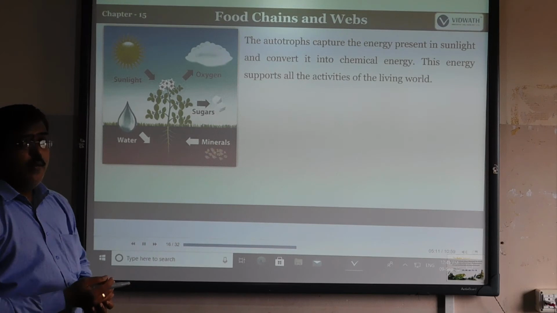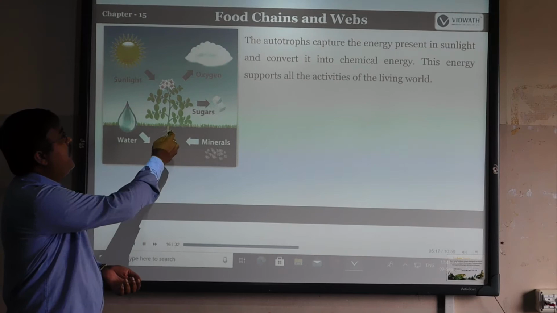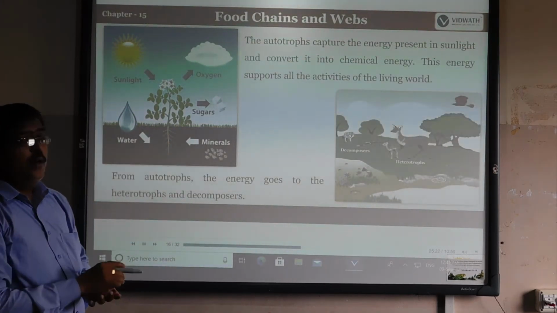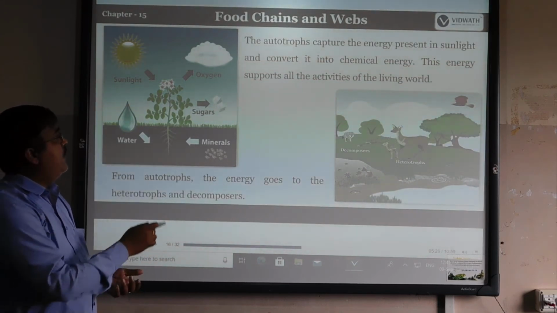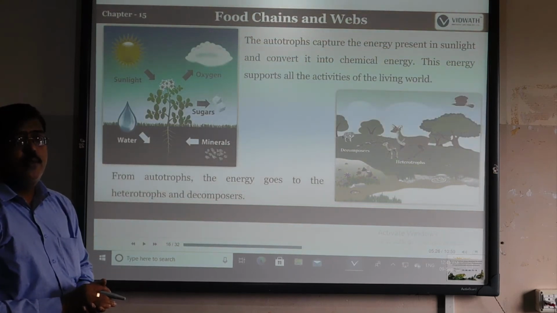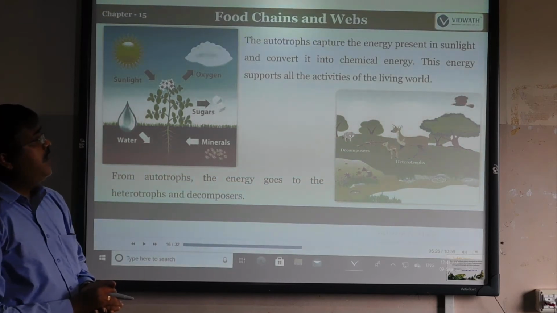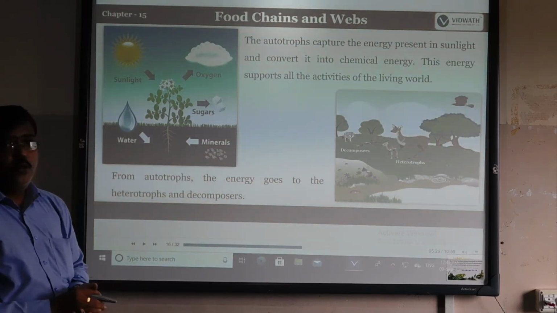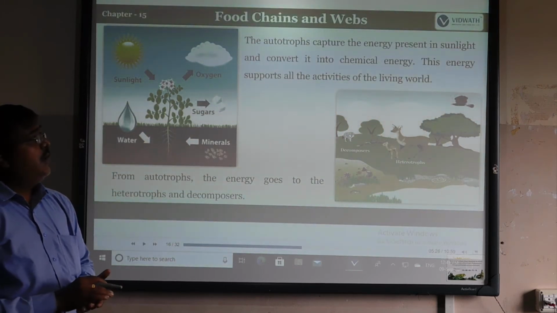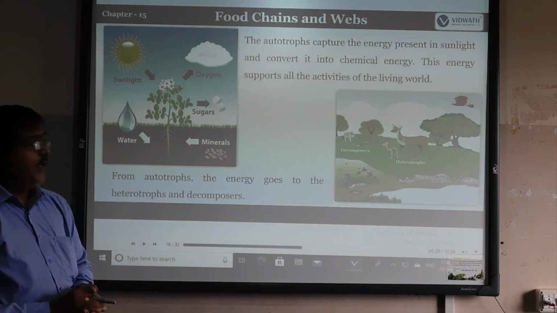You know that plants prepare their own food with the help of sunlight, water and minerals. They absorb carbon dioxide and give out oxygen. Whatever the final product is, we call it food, maybe proteins, lipids or carbohydrates. It is made up of sugars, which means carbohydrates. The autotrophs capture the energy present in sunlight and convert it into chemical energy. You already know that plants prepare their own food by converting sunlight into chemical energy. This energy supports all activities of the living world.